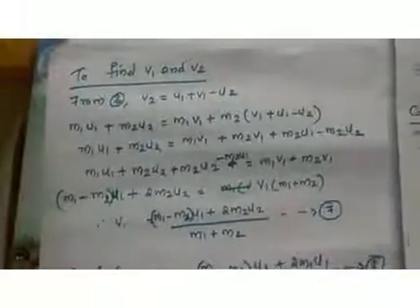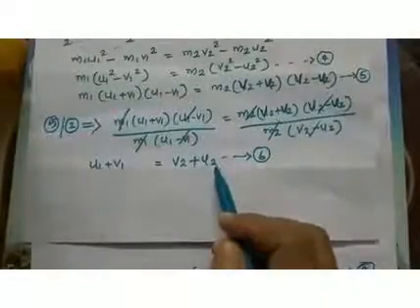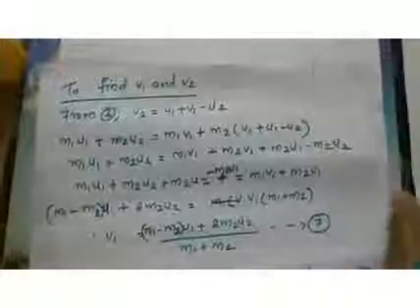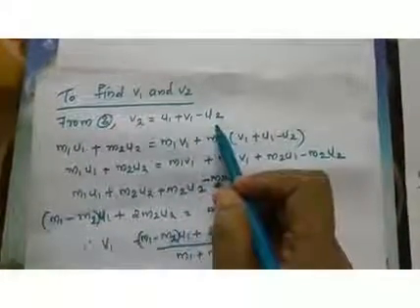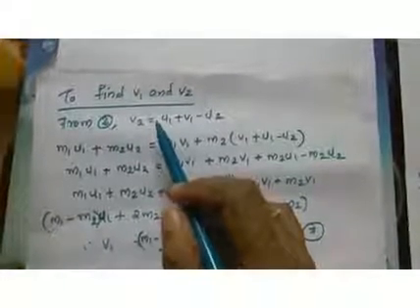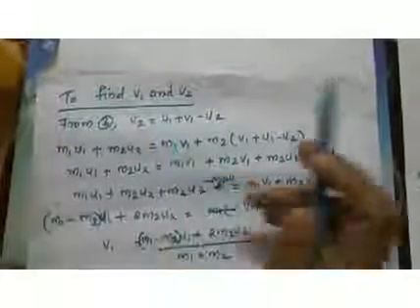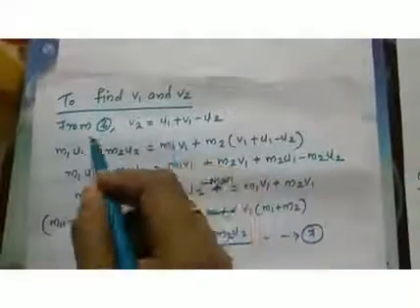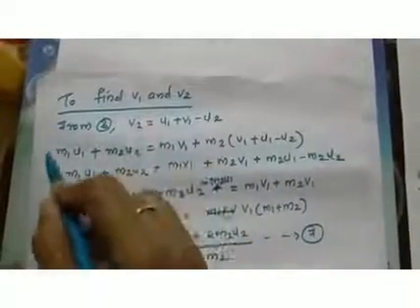So children, from equation 6 we got u1 plus v1 equal to v2 plus u2. And from this equation we are just finding an expression for v2. So v2 is equal to u1 plus v1 minus u2. That is written here. Now substitute this expression of v2 in equation number 1.